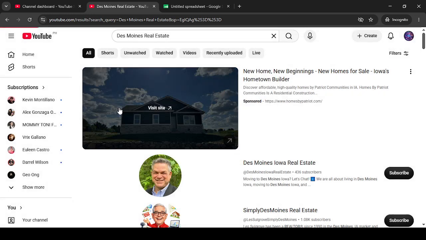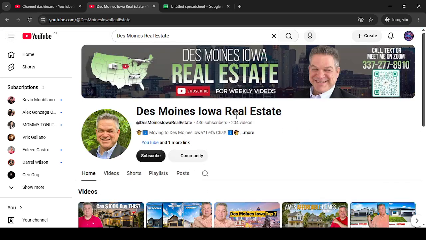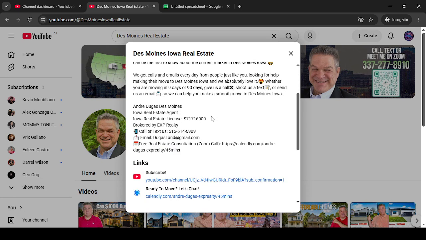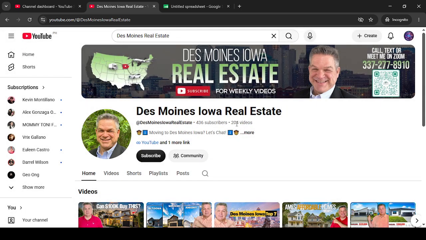As you review each channel, log the channel name and subscriber count into your spreadsheet. If a public contact email is available, add that as well. Keep your spreadsheet neat and consistent so it's easy to sort and compare later. A simple layout with columns for channel name, subscriber count, contact email, and region works well. If a contact email is not publicly visible, just leave that field blank rather than guessing or adding incomplete information.